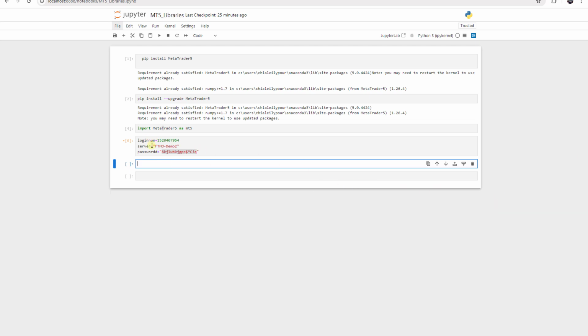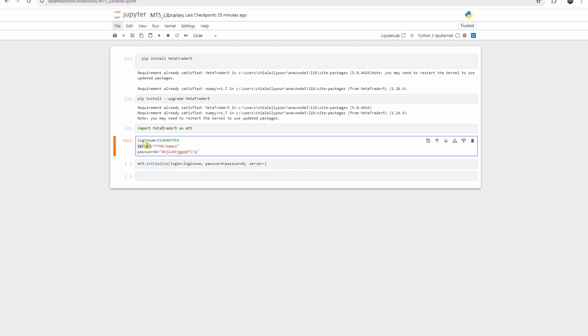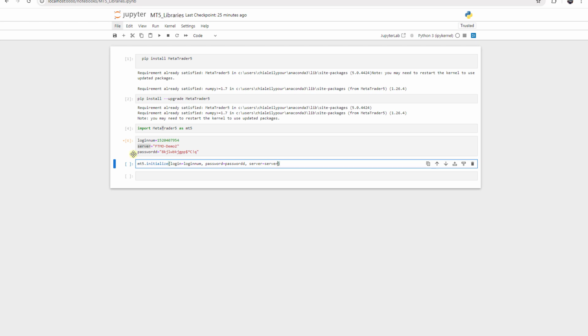After defining our login number, our server name, and our password, we use the MT5 initialize method to initialize our connection, and we say login is equal to this login number, and password is equal to this password, with commas, just to separate them from each other. And then we say the server is equal to the server that we have here, or we can even say server name, but it's just server.